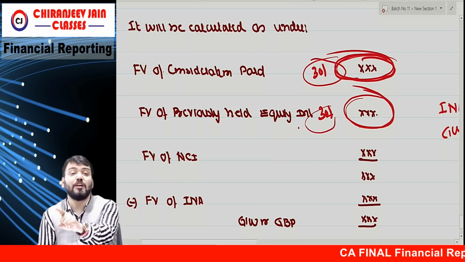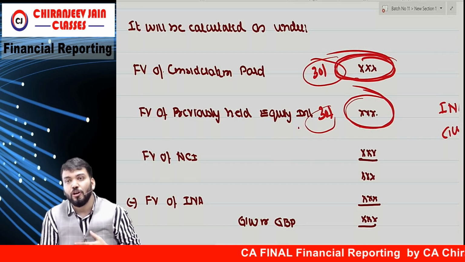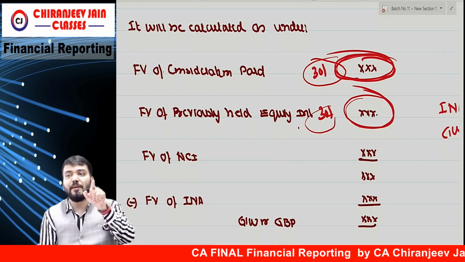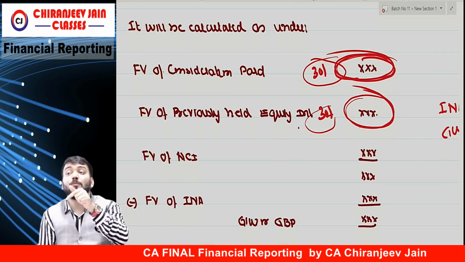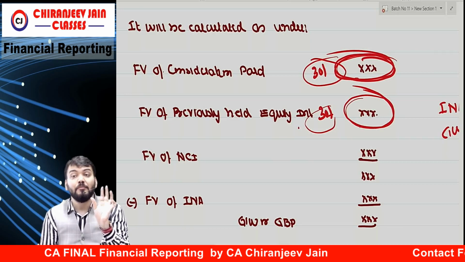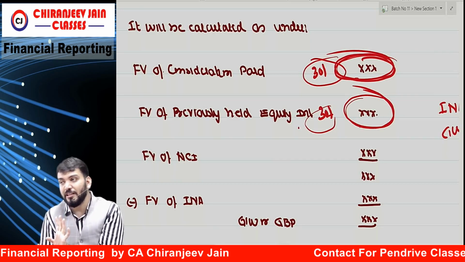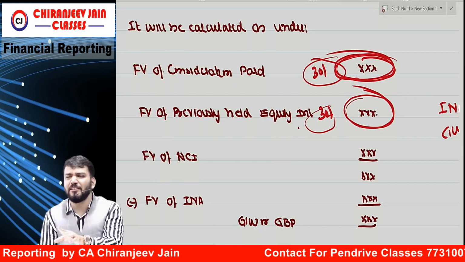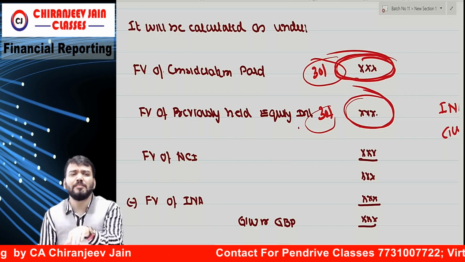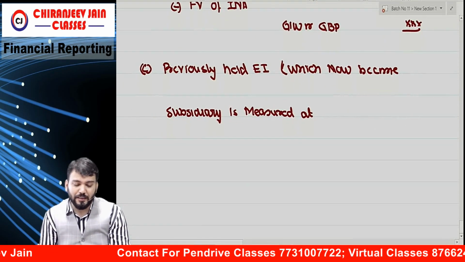If fair value is not given in the question, we can't take carrying amount. Can you take carrying amount? No. So you need to assume that the fair value of consideration paid per share will be the same fair value for the investment. But it can be different also. It can be different if given in the question. Whatever is given in the question, you take; if not given, then proportionate. Understood? Easy. Any doubt?